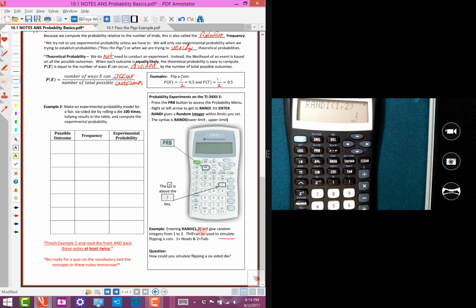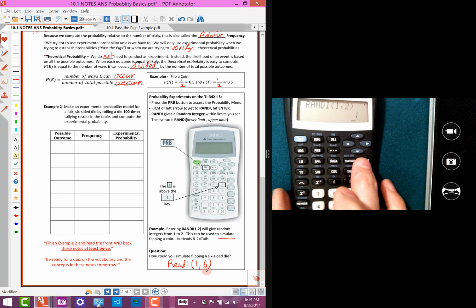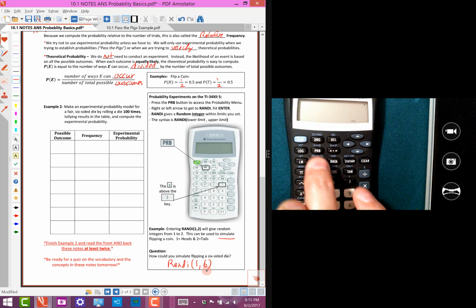So this will allow us to simulate two equally likely outcomes, random integer parentheses 1 comma 2. Can you think about how you could simulate rolling a 6-sided die? If there are 6 sides, they're all equally likely. So think about what we do here. We would do RANDI, and then parentheses. A 1 would represent a 1. Now we don't have to put all of them in between. It's just the smallest one we want and then the biggest one we want. So again, I'm going to clear this off and type this in again.